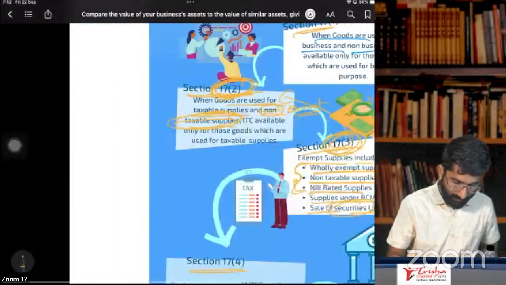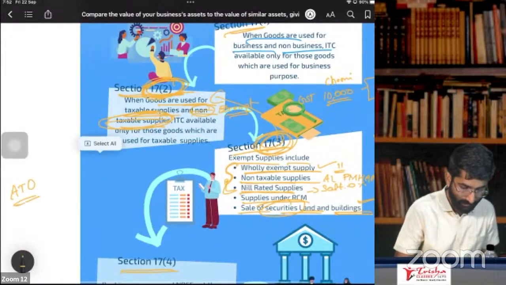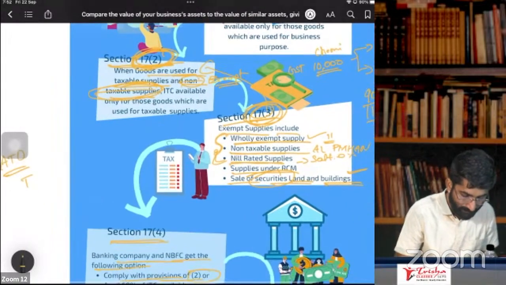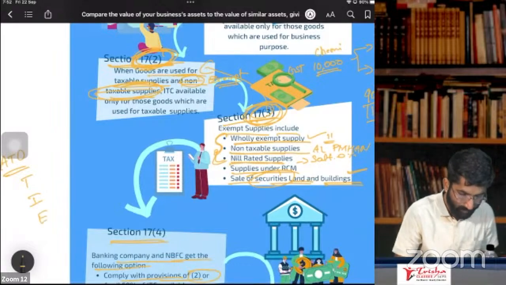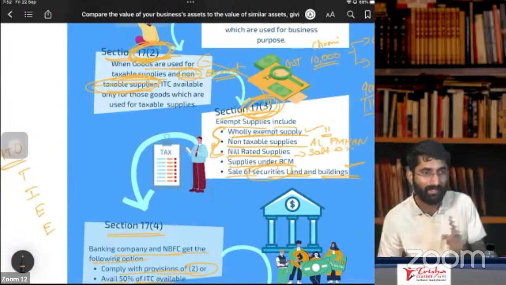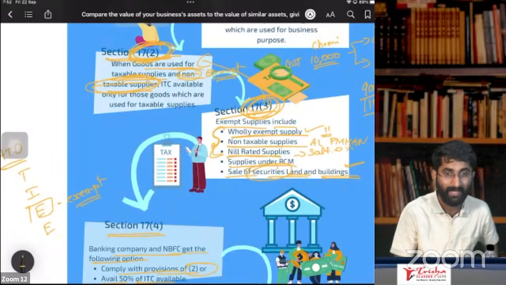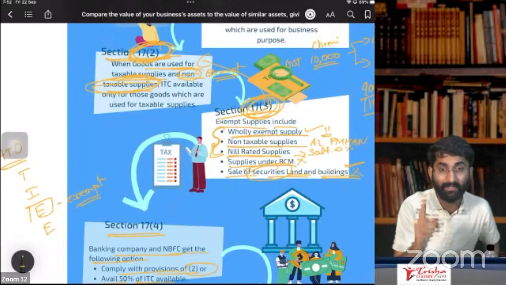You know aggregate turnover. What is aggregate turnover? It is taxable supplies, plus interstate supplies, plus exempt supplies, plus export supplies. Correct? If you remember, TIEE. So what is the meaning of exempt supply here? It won't include RCM and land and buildings.